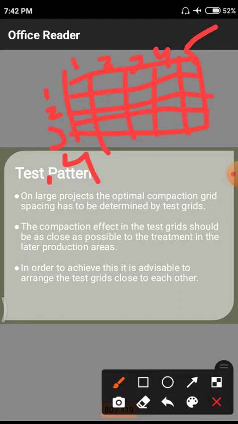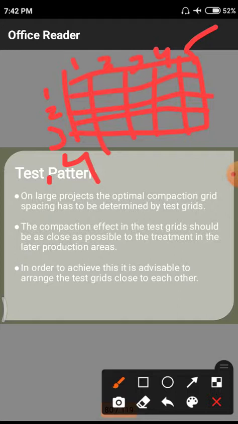What is the spacing between each grid, the center to center spacing between each grid, and the normal spacing, all those we need to locate. Next, the compaction effect in the test grids should be as close as possible to the treatment in the later production areas.